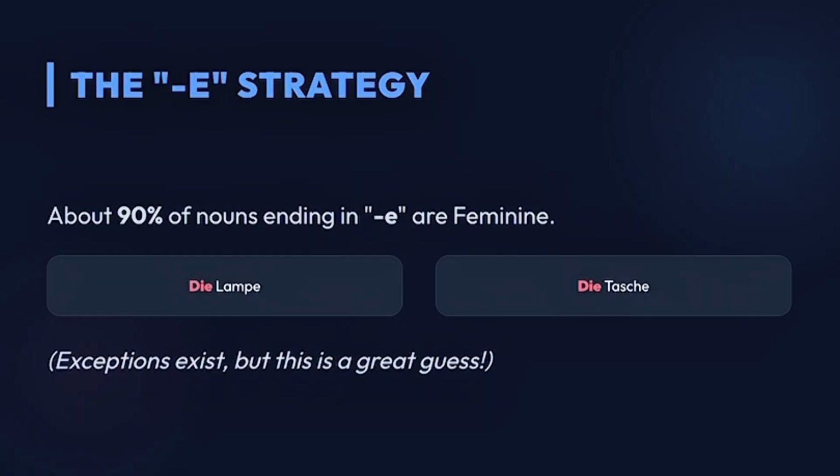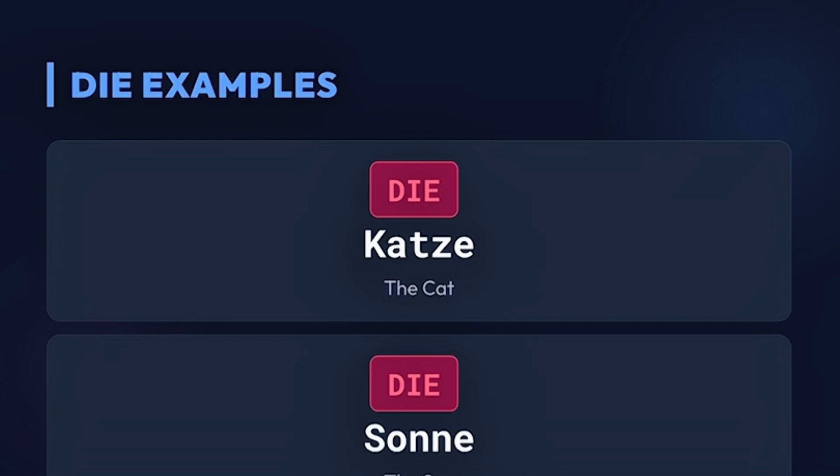And one more secret, when we have a noun that ends with e, it usually takes the feminine form: die Lampe und die Tasche. We have also some exceptions, but this is a great guess because only 10% are different and 90% will always take the feminine form. We have also more examples. For example, die Katze, the cat, die Sonne, the sun.